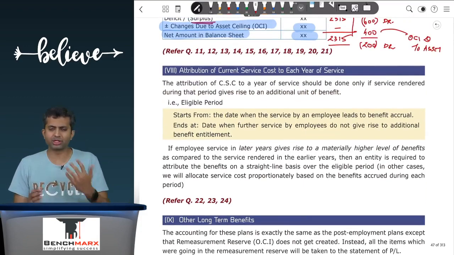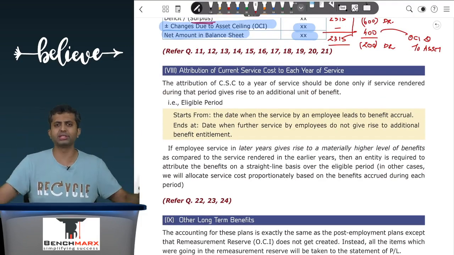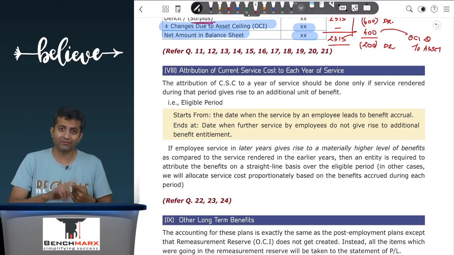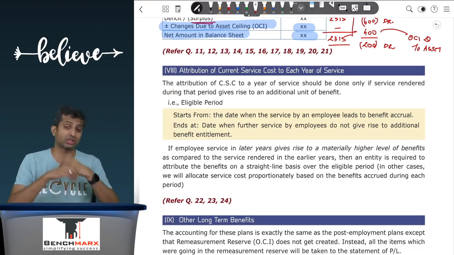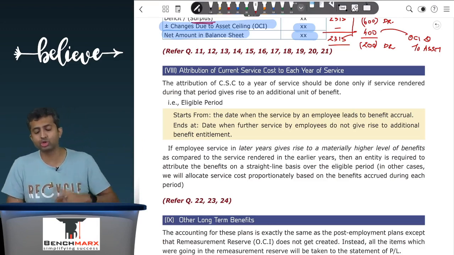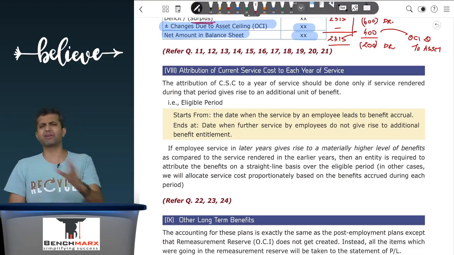Now, the last two parts of the standard are other long-term benefits and termination benefits. To be honest, in other long-term benefits, the accounting is cut, copy, paste, exactly the same as post-employment benefits. You have to consider time value, you have to do the actuarial valuation, everything. There will be current service costs, interest costs, past service costs if applicable, and also changes due to actuarial assumptions. There can be plan assets, everything remains the same.